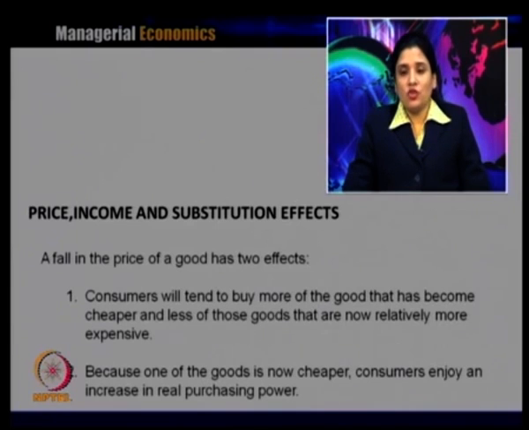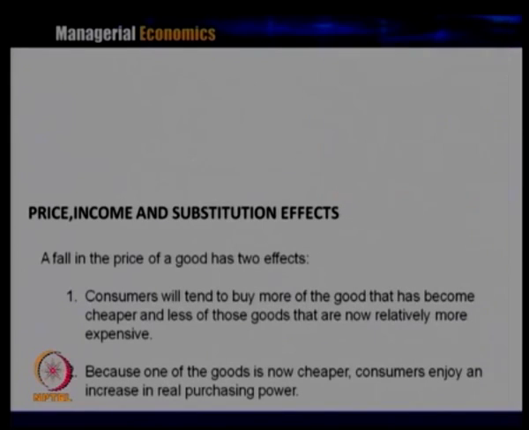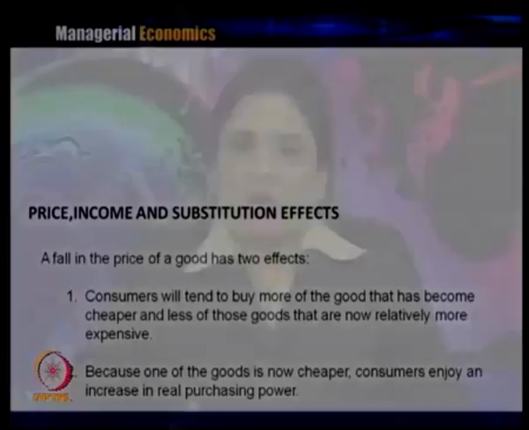Like if you remember the shift in the budget line, if the price of x is decreasing, that leads to a shift in the budget line along the horizontal axis, because with the same money income the purchasing power of the consumer has increased and the consumer is buying more of x. So, any change in the price has two effects.